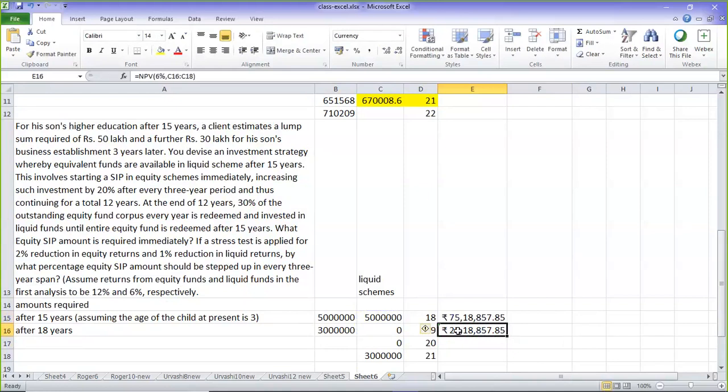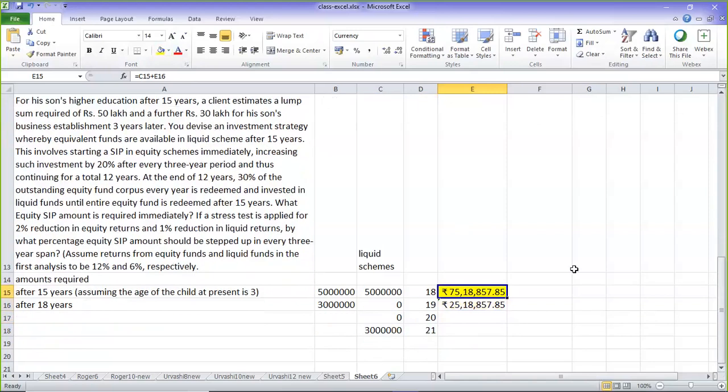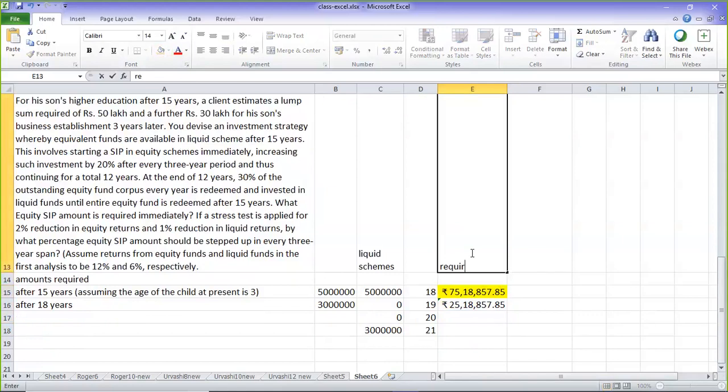So what is required is 75 lakhs 18,000. You could have done 3 years discount for 30 lakhs and added it with 50 lakhs. That is also fine. Okay. So at age 18, that is 15 years from now, he should have 75 lakhs accumulated corpus. This is the required corpus.